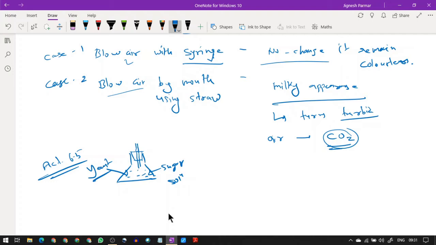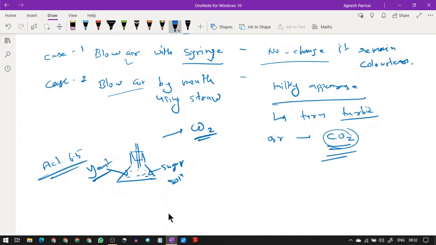Now what happens with yeast? You know that at home we do the fermentation process, when we make the batter rise. Then what happens? We see small pores on khaman, in cake, in handva. Why do these pores come out? Because fermentation takes place and carbon dioxide gas comes out.